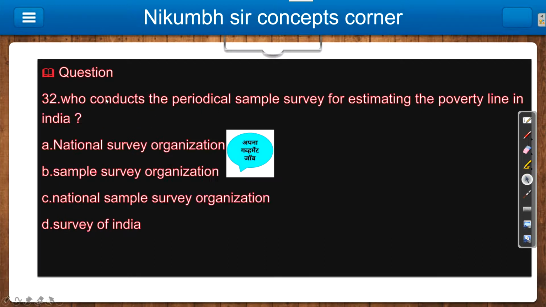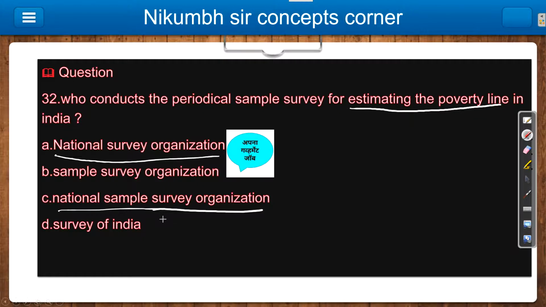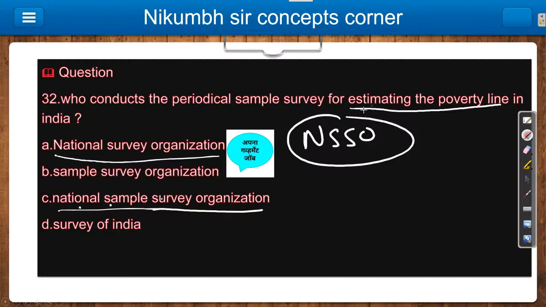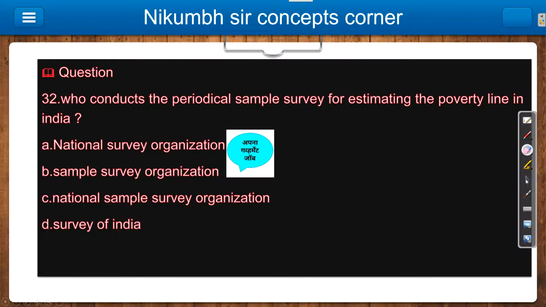The 32nd question is: who conducts the periodical sample survey for estimating the poverty line in India? Now see, we just discussed the National Sample Survey Organization. See option C, National Survey Organization, and National Sample Survey Organization. It is given by NSSO, that is your National Sample Survey Organization. So do not get confused between the options. Just remember NSSO estimates the poverty line in India periodically. For that they conduct the sample survey. So your answer is obviously C.